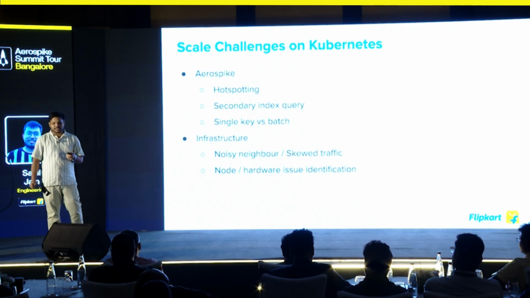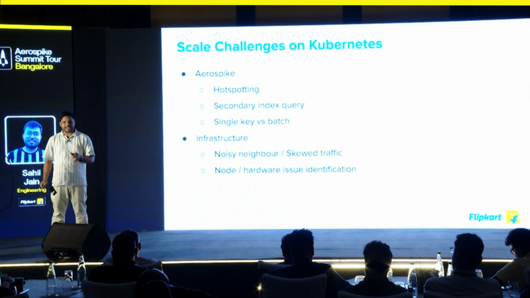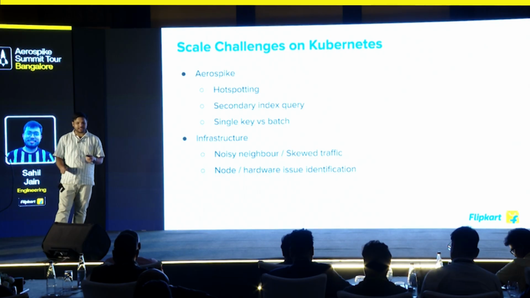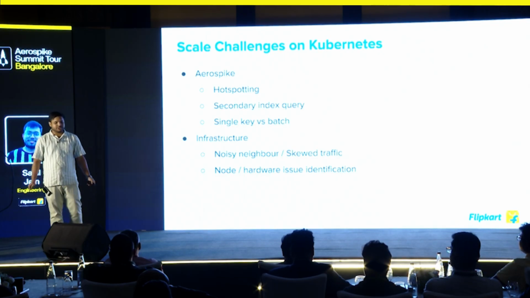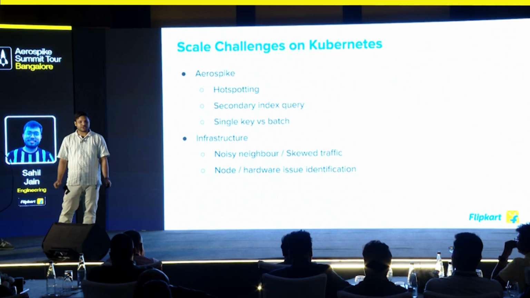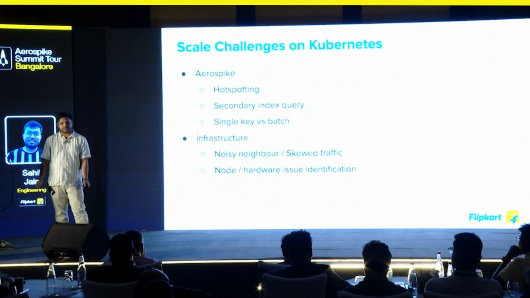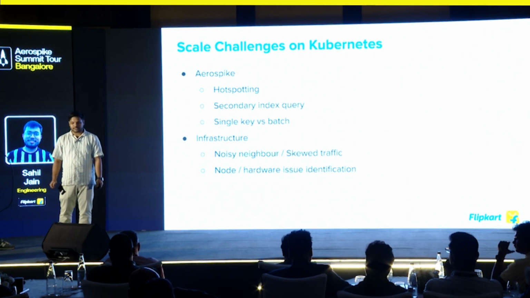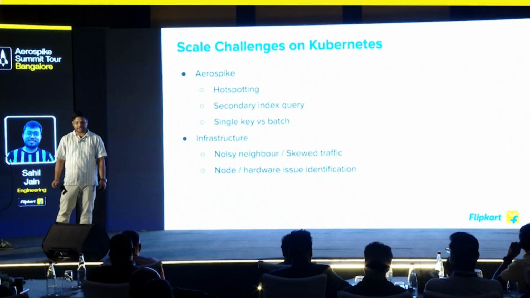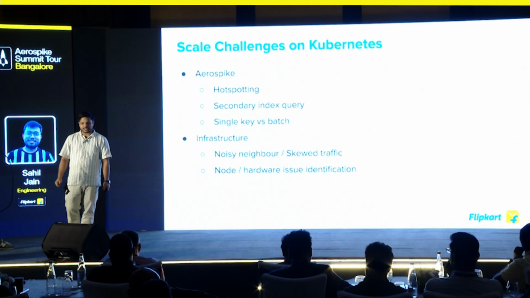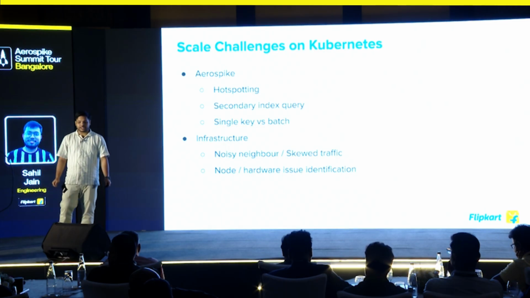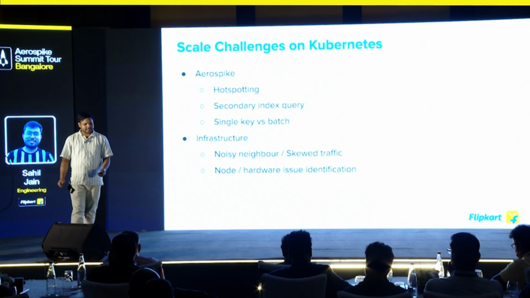To solve it, we try to proactively identify high performant pods or high performant Aerospike clusters and distribute them evenly, and we also try to get as much resource isolation as we can on those pod specific resources. Apart from this, we also proactively identify node and hardware issues to keep the Aerospike clusters up and running. That is about the infrastructure.